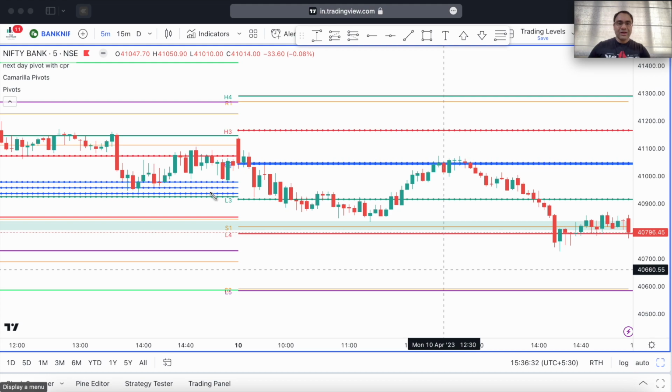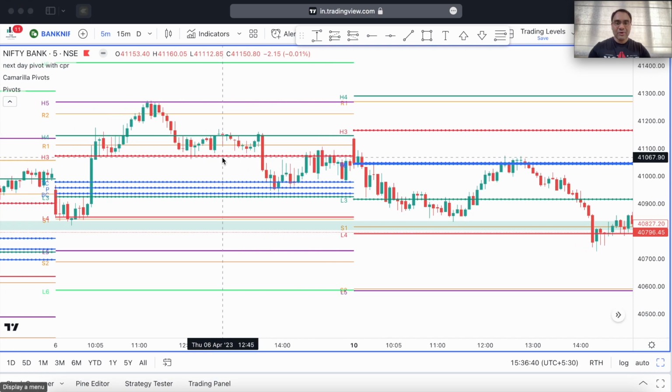So now how do I find out a pullback? I basically compare the position of the CPR. Now the CPR here in Bank Nifty was higher, and I also compare the levels of the Camarilla pivots. These are the Camarilla pivots. H3 is a Camarilla pivot, H4 is a Camarilla pivot. You can see there is R1 here, which is a floor pivot, S1 is a floor pivot, and L4 is a Camarilla pivot.